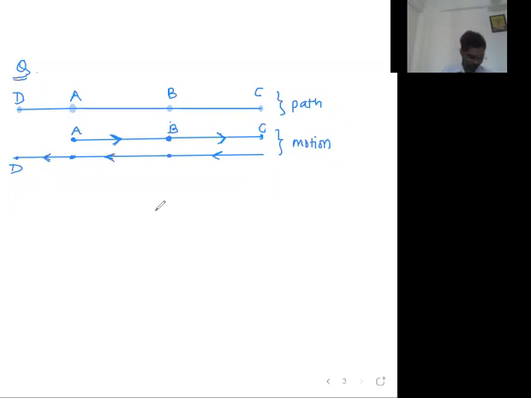Now there are some distances which are also given. Distance AB is already written as 4 meter. Distance BC is written as 6 meter. And distance AD is written as 5 meter. Now I will take a single path and you have to tell me the distance and displacement. Let me take path AB. For the path AB, what is the value of distance? Reply in the chat box.